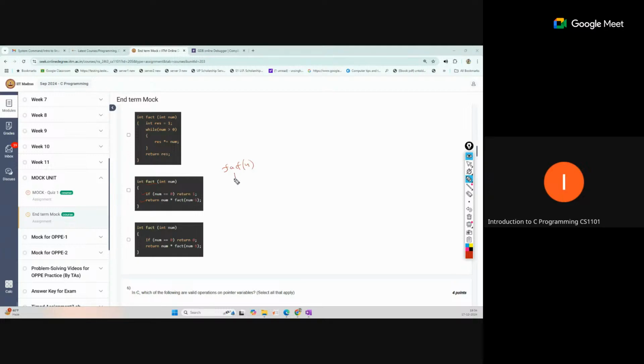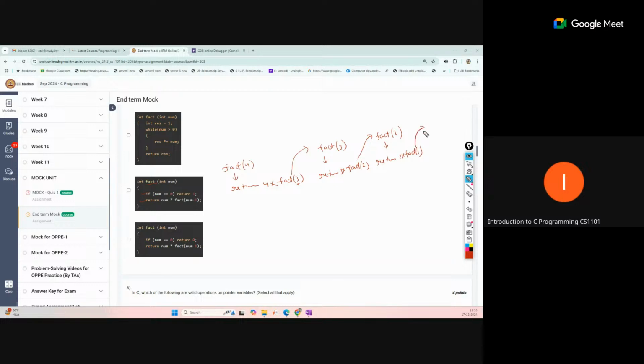When we enter inside this function, our first condition is not true, so our call will be return 4 into fact(num minus 1), that will become fact 3. Now our input is changed, so that is a new call. Inside this body the first condition is not true, so now return 3 into fact 2. Now this is again a new call, fact 2. Then we enter the body, and again this is not equal to 0, so now return 2 into fact 1.